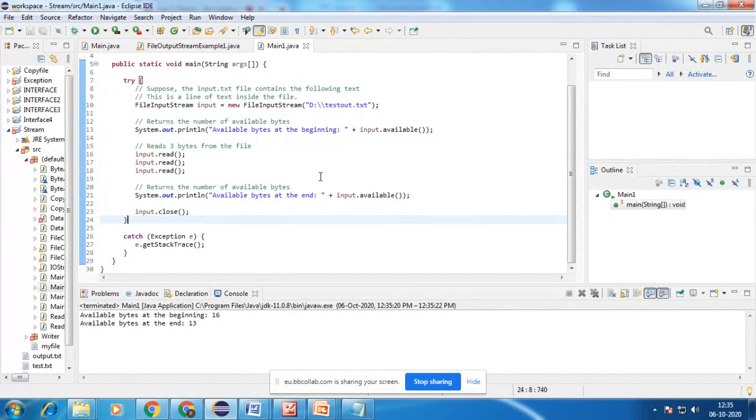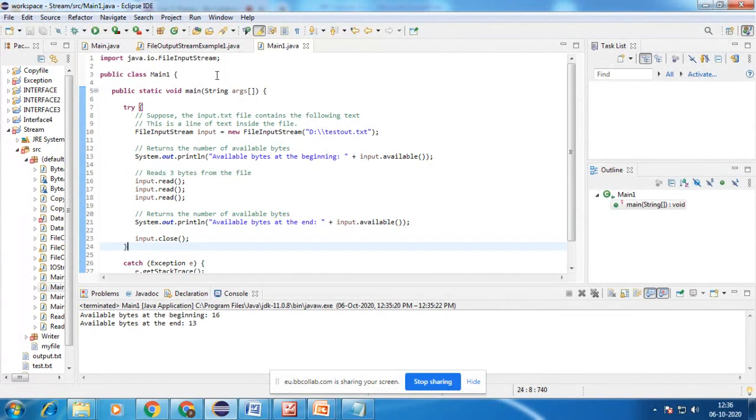That is the use of the available method in the FileInputStream class. It just prints the number of available bytes, whereas the read method is used to read the bytes.